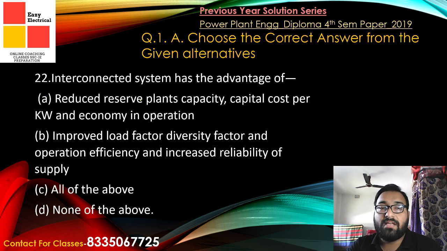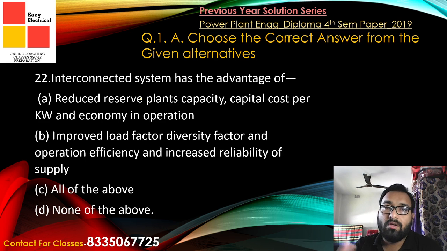Now coming to the last question, the interconnected system has the advantage of, number one, reduced reserve capacity. Correct, we can reduce the reserve capacity when we use an interconnected system. In an interconnected system you can share the power among different supply stations. Reduced capital cost per kilowatt and economy in operation, that is also correct. Improved load factor, diversity factor and operation efficiency, that is also correct. Load factor is increased because load factor determines the quality of the power, that means average demand by maximum demand.